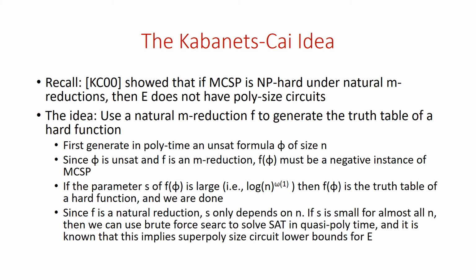And in the other case, where the parameter S is large infinitely often, then f of phi is a truth table of a Boolean function that's hard, that requires superpolynomial size circuits. And so we will get a Boolean function in E which requires large circuits, and we're done again. So that was the case analysis in the argument of Kabanets-Cai.